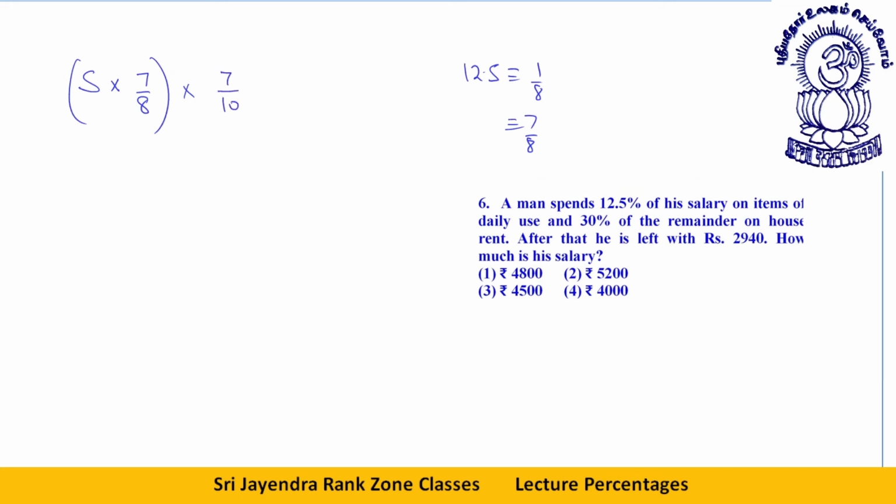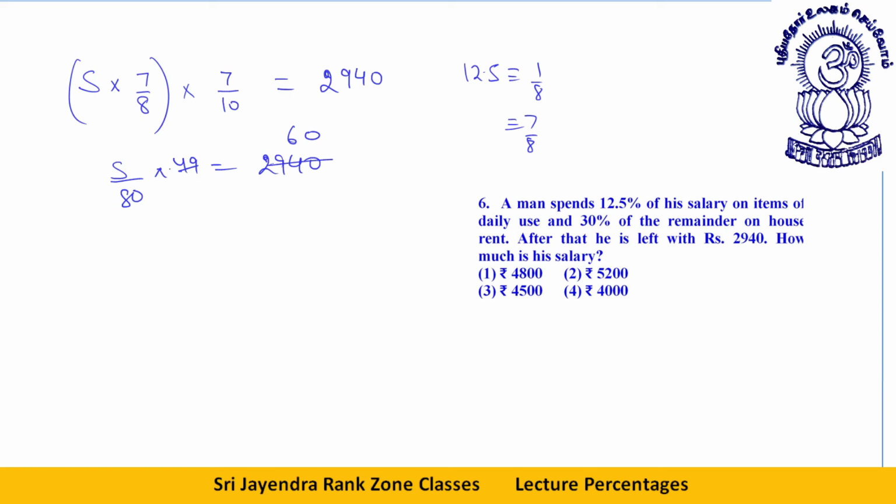70% is remaining, so you can just write 7 by 10. After this, his salary left is 2940. Or I can say S by 80 into 49 is equal to 2940. If you cancel both of these, this will be 60. 49 into 6 is 294, very easily.